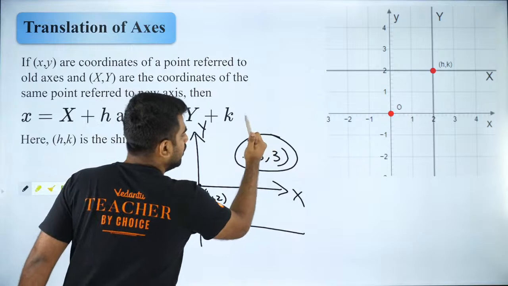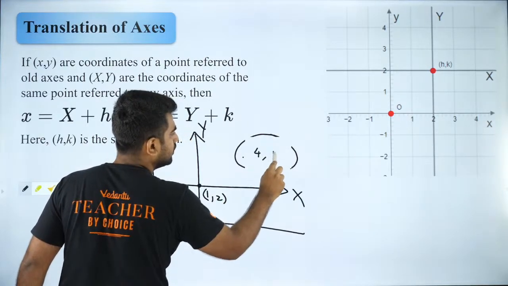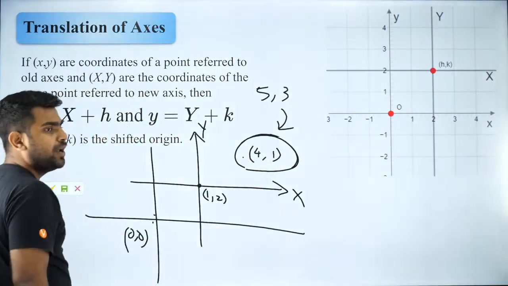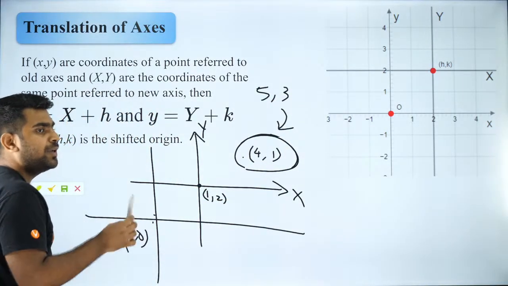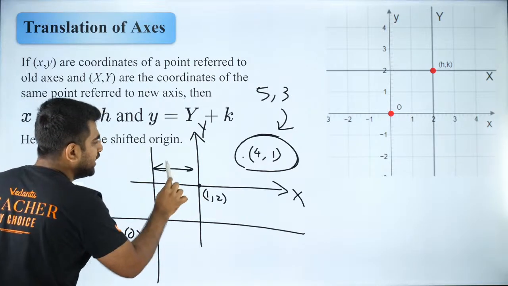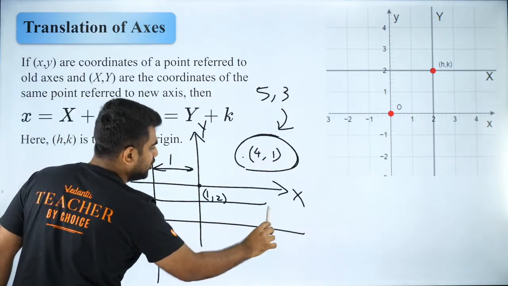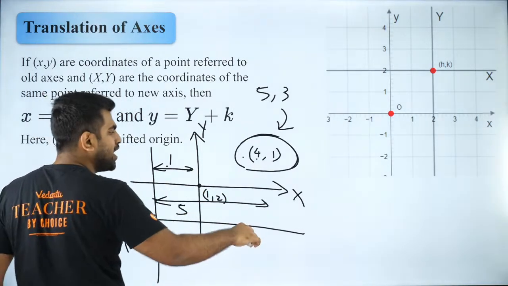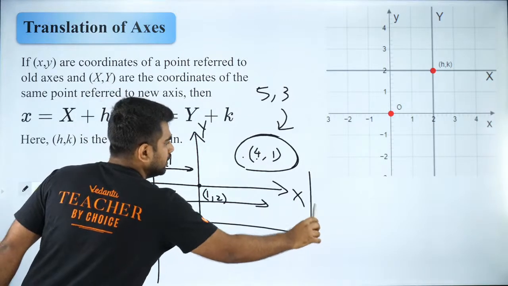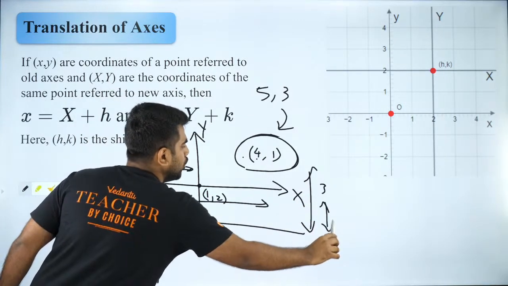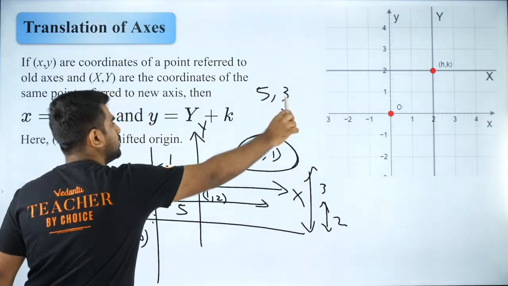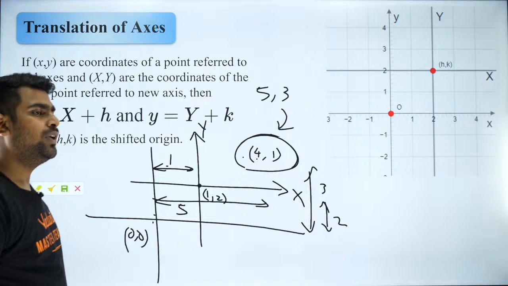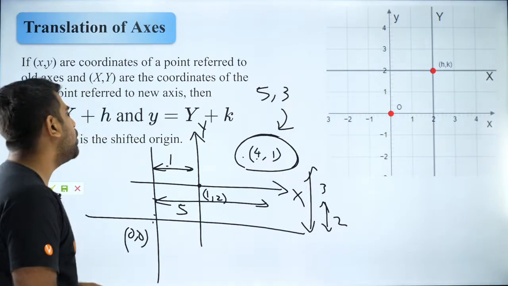Don't you think it will become 4, 1? 5, 3 will become 4, 1 because I am shifting it by 1 unit and previously it was 5 units. So it will become 5 minus 1, 4. Similarly, the y coordinate was 3 initially and I am shifting it by 2 units. So 3 minus 2 is 1. Got it?